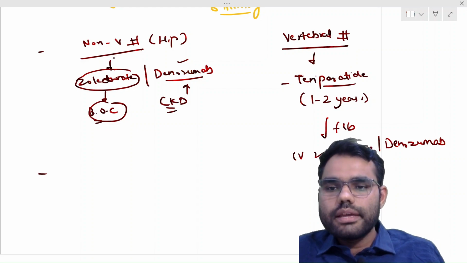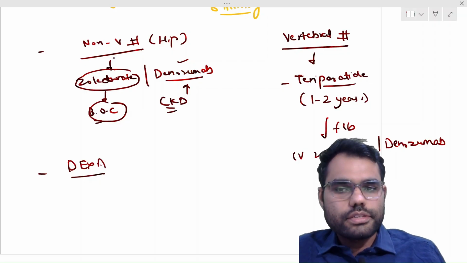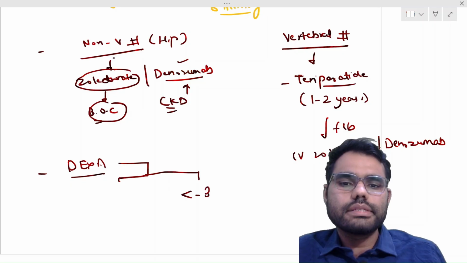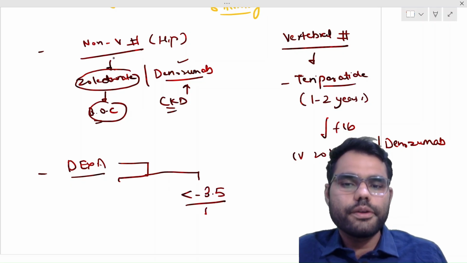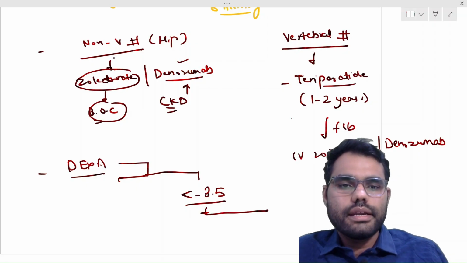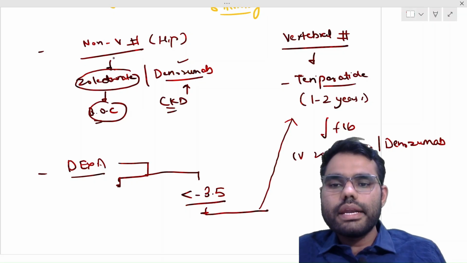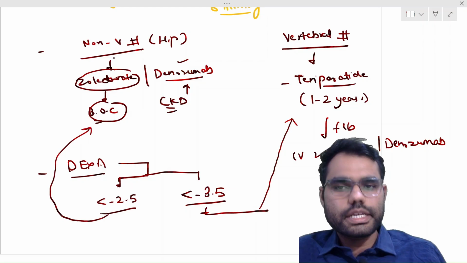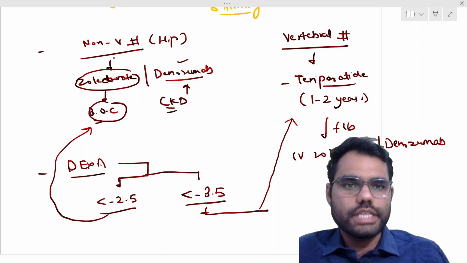Now what if we are treating based on the DEXA report? In that case, if the patient's bone mineral density is less than minus 3.5, that is very severe, very low bone mineral density, we can start with teriparatide. In all other cases, zoledronate and denosumab are the preferred drugs, with zoledronate being the agent of choice.